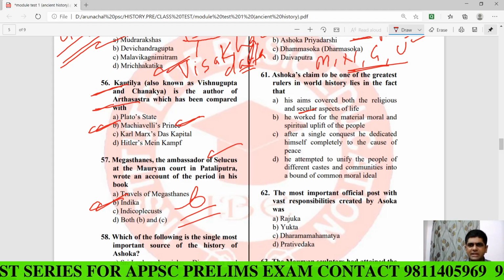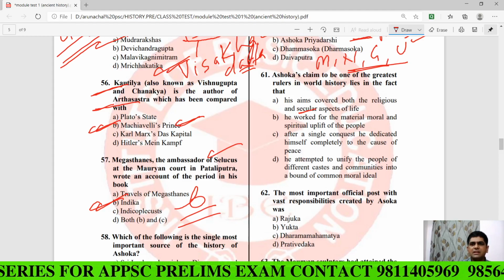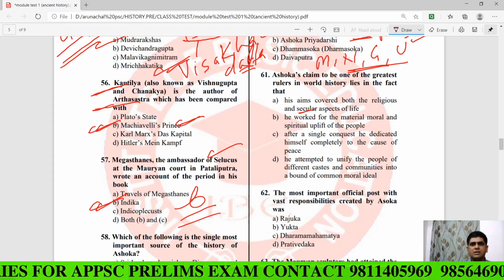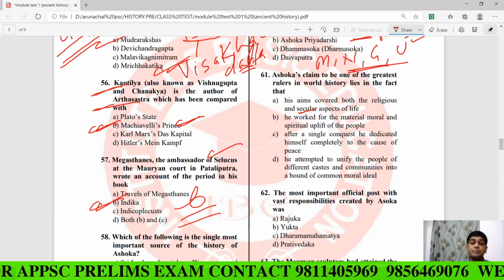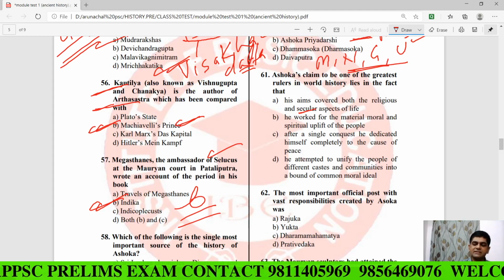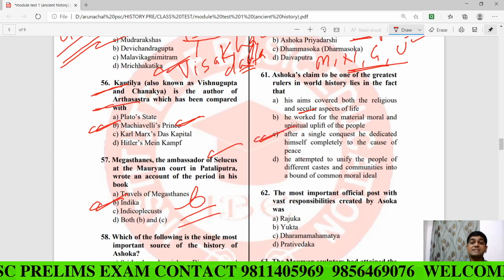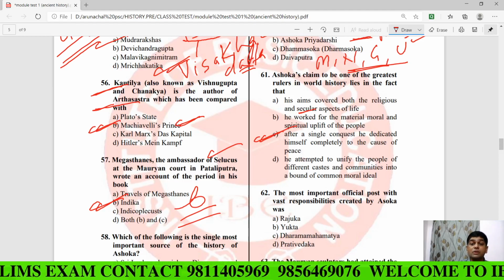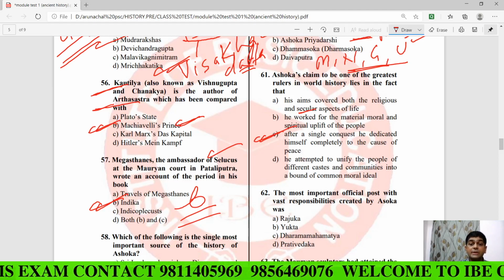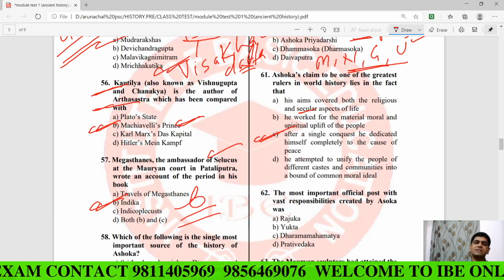Many rulers did that. After a single conquest, he dedicated himself completely to the cause of peace. This one is the answer. After a single conquest, he dedicated himself completely to the cause of what? To the cause of peace. So the answer is C.